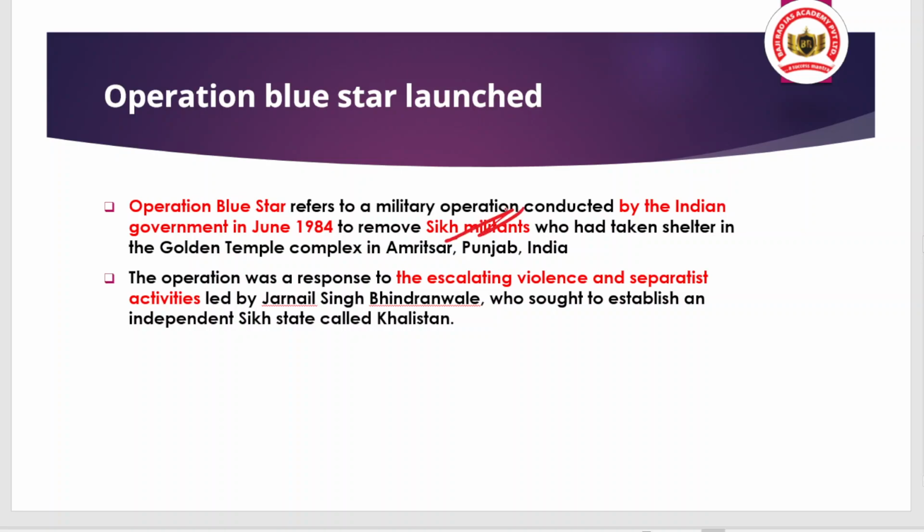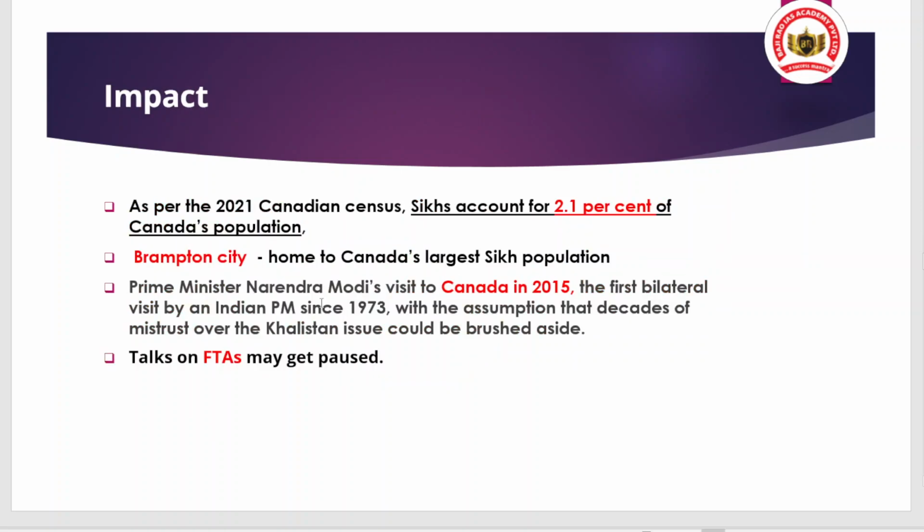And why this operation was conducted, we have already talked: isolating violence and separatist activities. The leader was Jarnail Singh Bhindranwale, and they wanted to create an independent Sikh state called Khalistan. So the government needed to take action, and under Operation Blue Star it took the action as well. So we have talked about the basics, the rise of the Khalistani movement, where it rose from, and the impact we are now seeing as well.